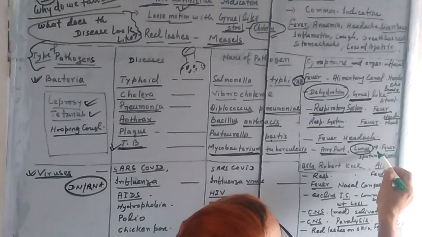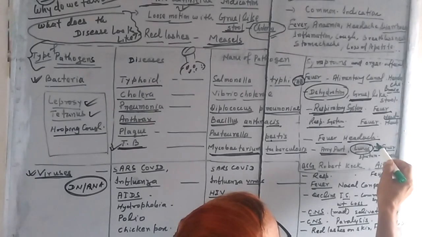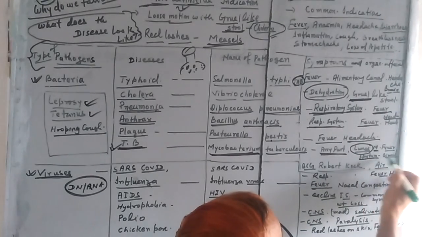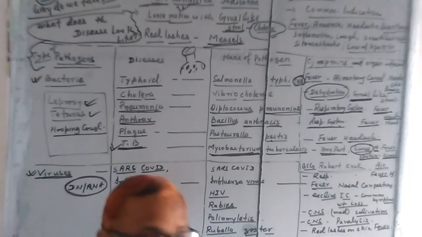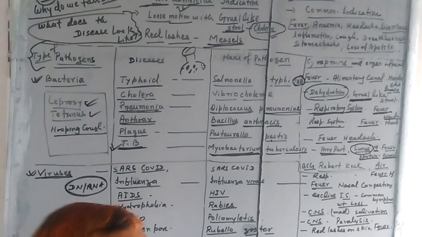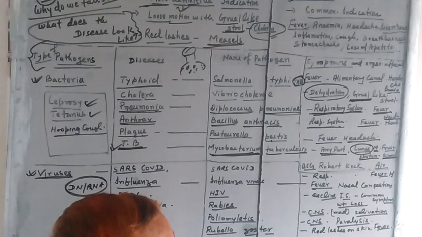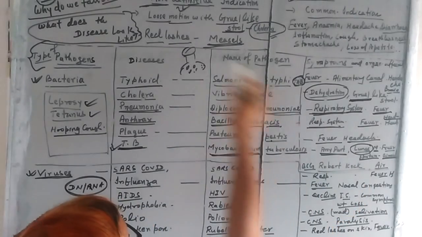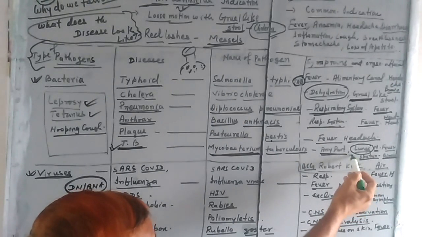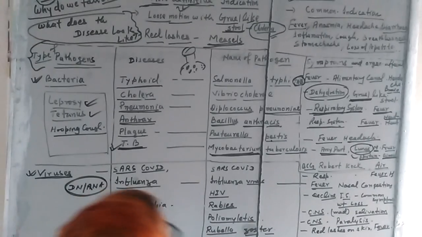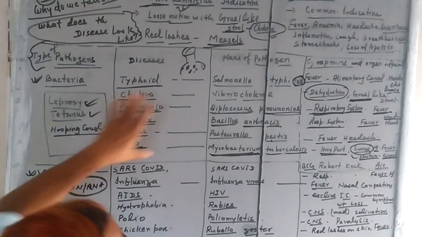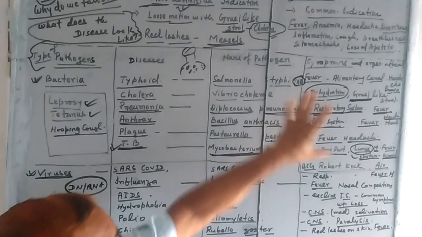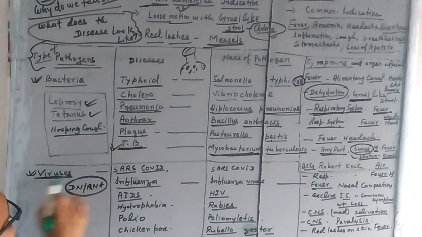Lungs are infected. Mild fever means here a mild fever will remain, or a sputum with blood. When anybody spits, blood will come along with the sputum. This is a common sign for tuberculosis, a definitive indication. So these are the common bacterial diseases I have placed before you. You must remember it. Next, come to the virus category.